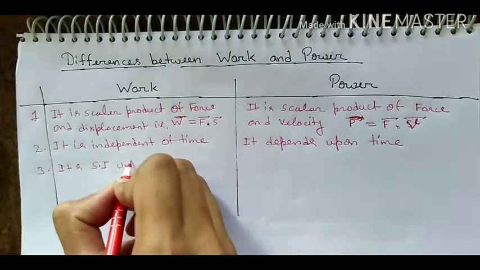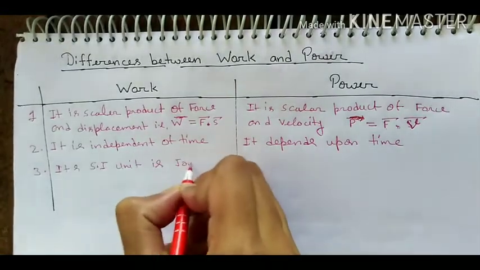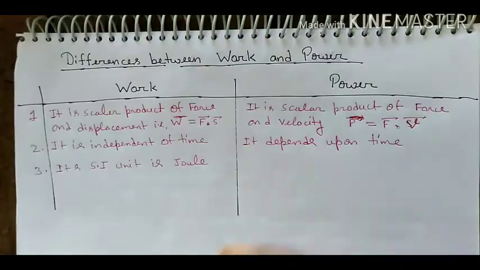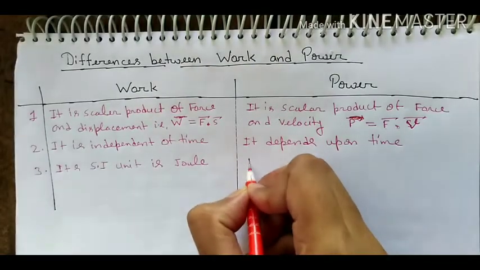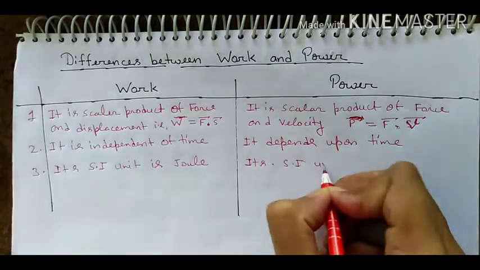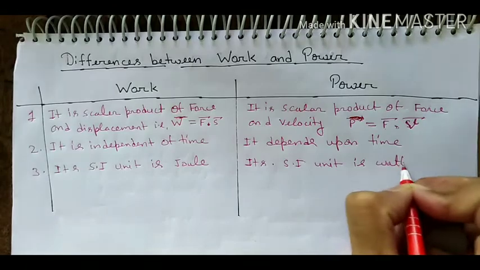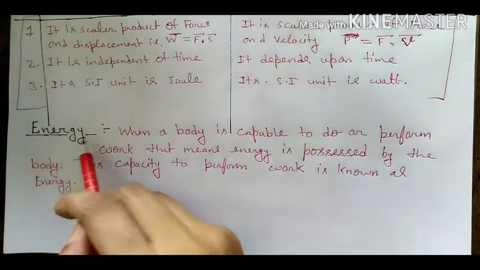And the third difference is its SI unit. International System Unit is what? Its SI unit is joule, and its SI unit is what? Watt.